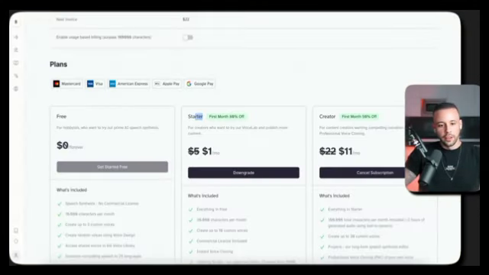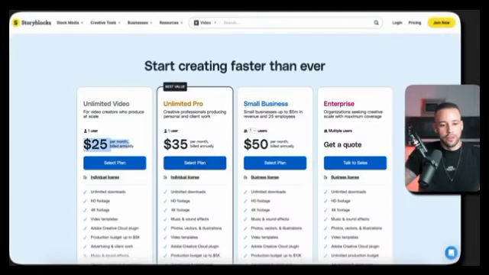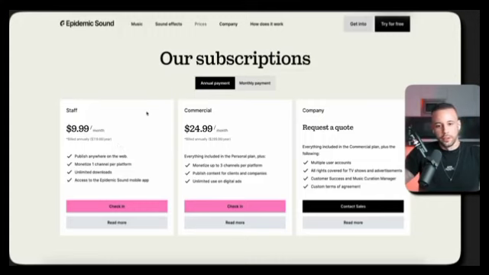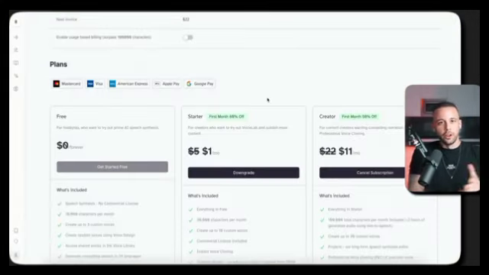So if you take a look here, you're going to see that 11 Labs is a $5 fee a month. Storyblocks is another $25 at the minimum. CapCut is free, and you can also use Epidemic Sound for another $10. So if you decide not to use InVideo, you're going to be spending at least $40 to be able to put this video together.